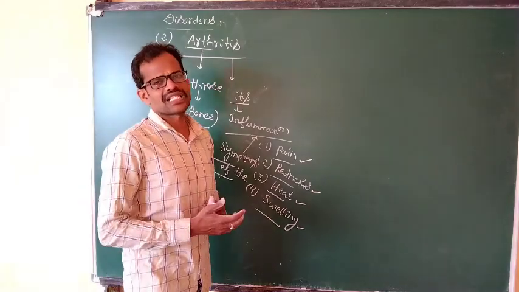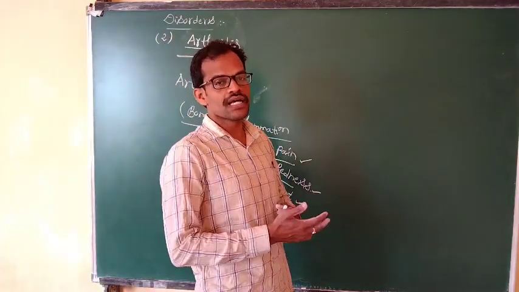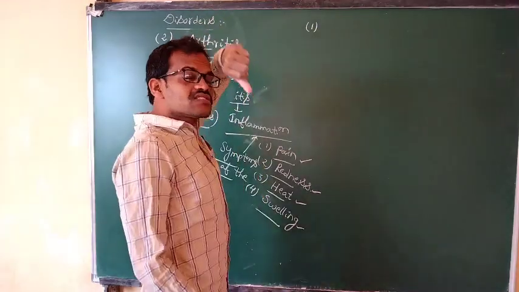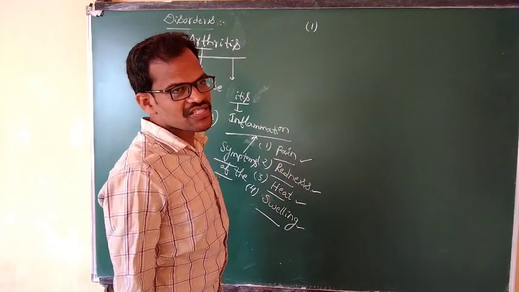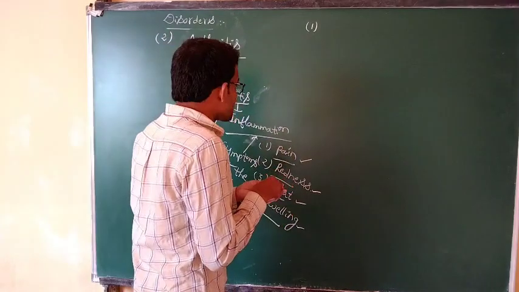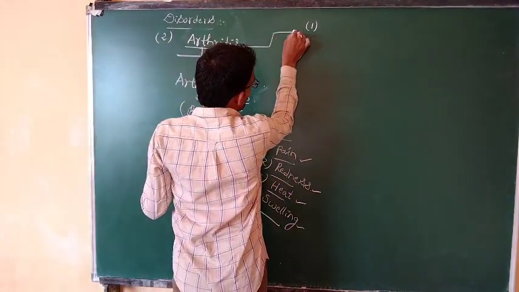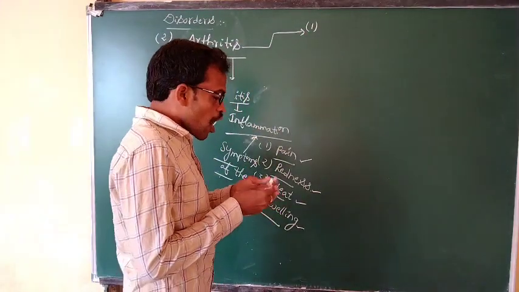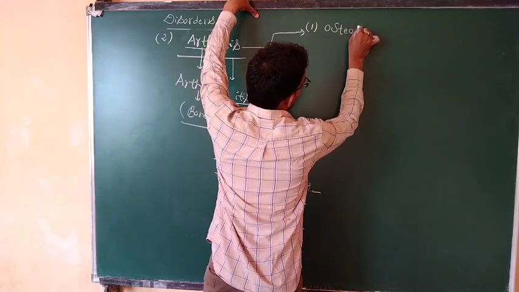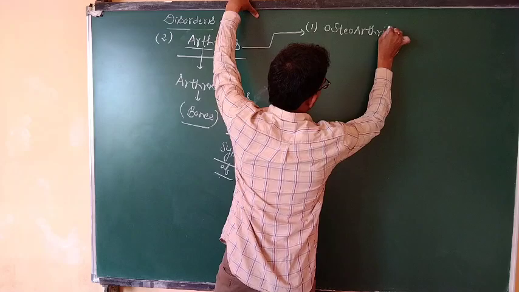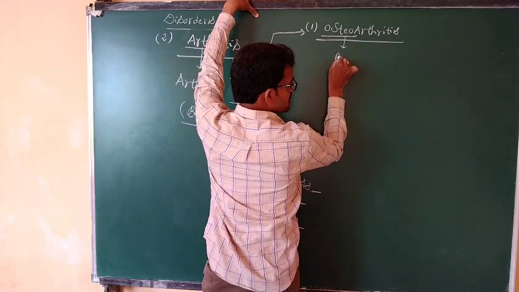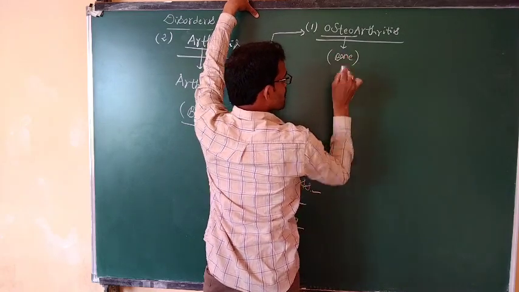What is the common arthritis observed in human beings? What is the first common arthritis? Osteoarthritis. Osteo means bone.